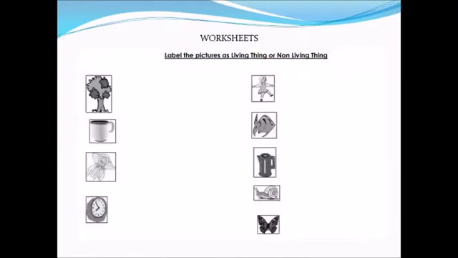After that, students, we will solve some worksheets that are in front of you. In this worksheet, can you classify the things? Like the first picture is of a living thing, that is a tree. Yes, the next picture is of, what will be the answer? Yes, that is the girl. It is also a living thing.